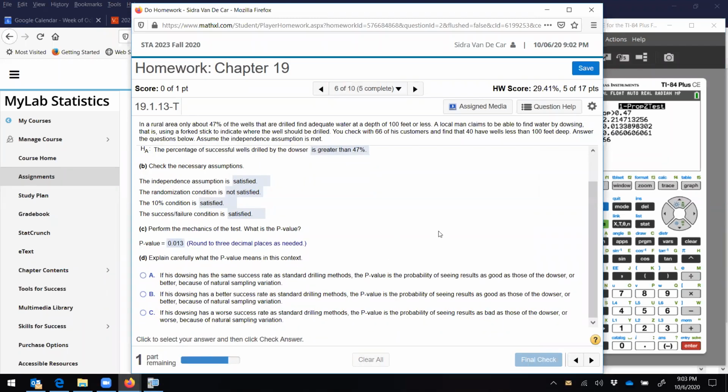Explain carefully what the p-value means in this context. If his dowsing has the same success rate as standard drilling methods, the p-value is the probability of seeing results as good as those of the dowser, or better, because of natural sampling variation. That sounds correct. Let's check the others. If his dowsing has a better success rate than standard drilling methods, the p-value is the probability... No, this is assuming the alternative is true. We want to assume the null is true. If his dowsing has a worse success rate, nope, that doesn't even make sense.